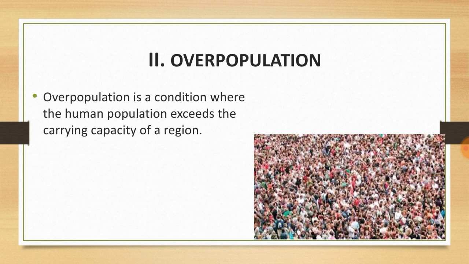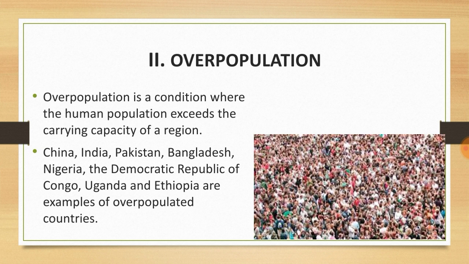So we usually say the concept of overpopulation is about countries. For example, we have a few countries which are really overpopulated: China, India, Pakistan, Bangladesh, Nigeria, the Democratic Republic of Congo, Uganda, and Ethiopia. There are a few examples for overpopulated countries. I hope you understand what is overpopulation.